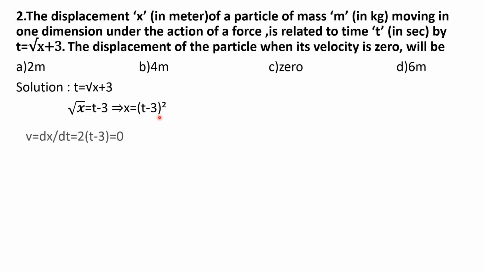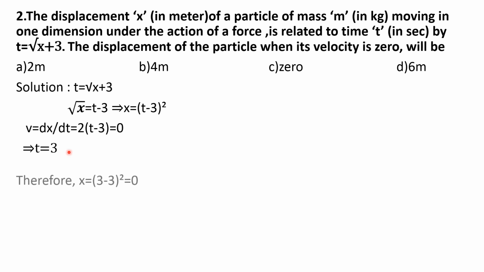After that you differentiate this equation with respect to time. After differentiating you get 2 into t minus 3. Then equate that to 0. After equating this you will find the value of t, that is t equal to 3.